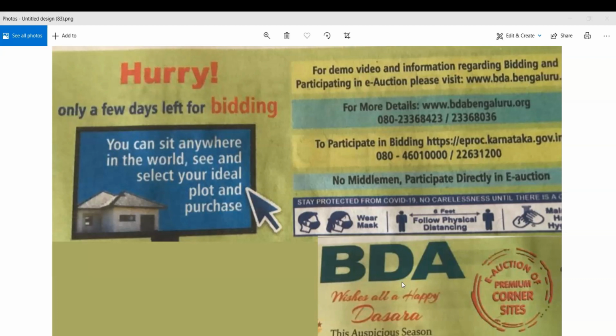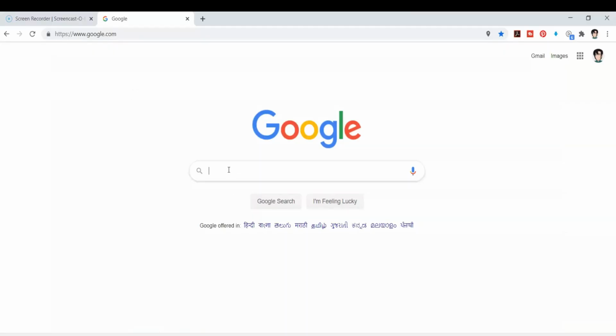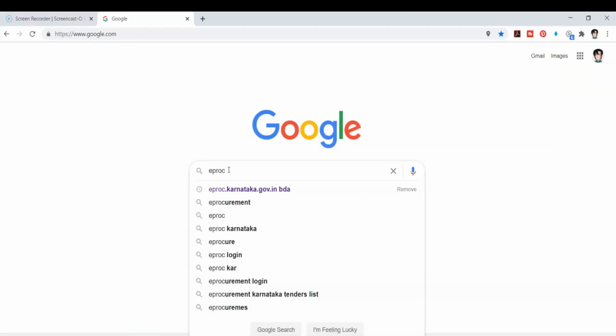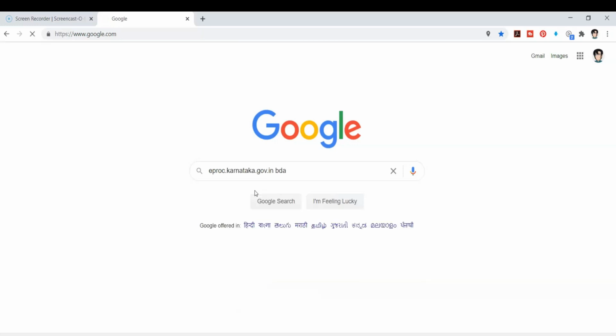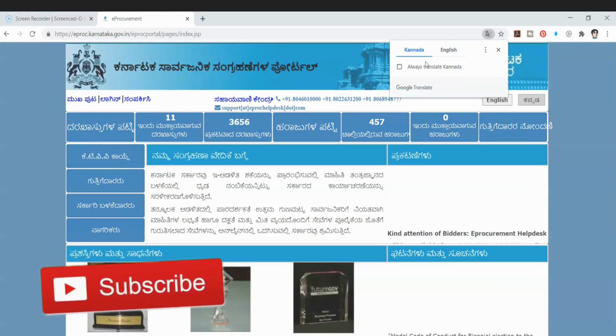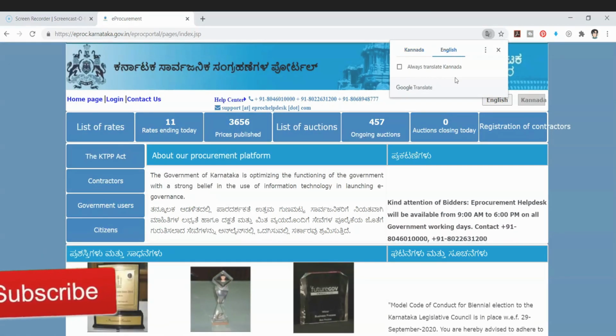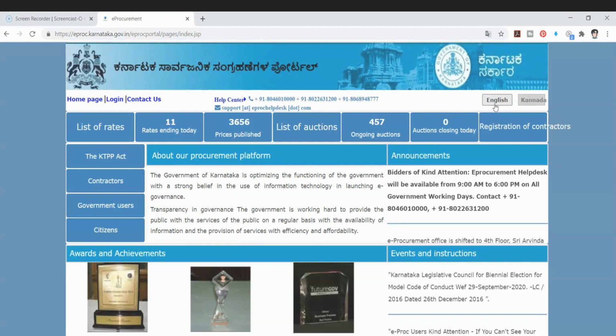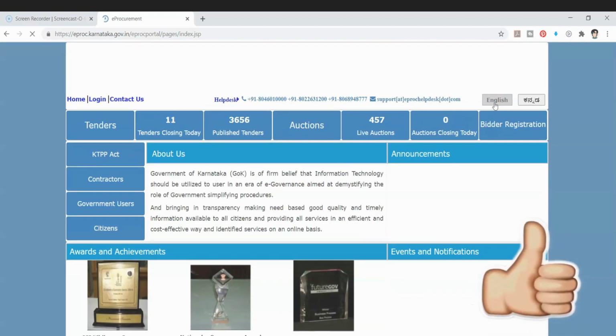This is the e-auction website. For example, let's go to eprockarnataka.gov.in. This is the e-procurement website. Click on this. Once you click, it's in Kannada, but you can change it to English. You can click on English over here also.